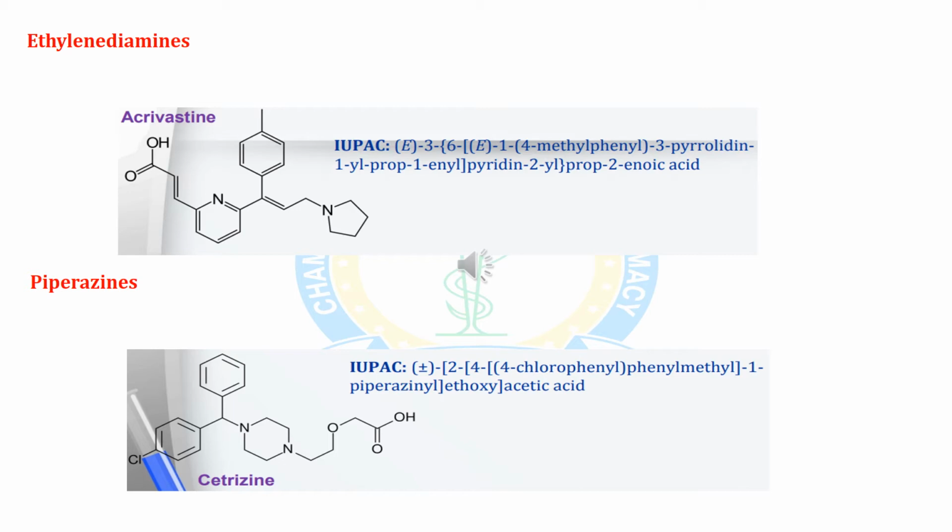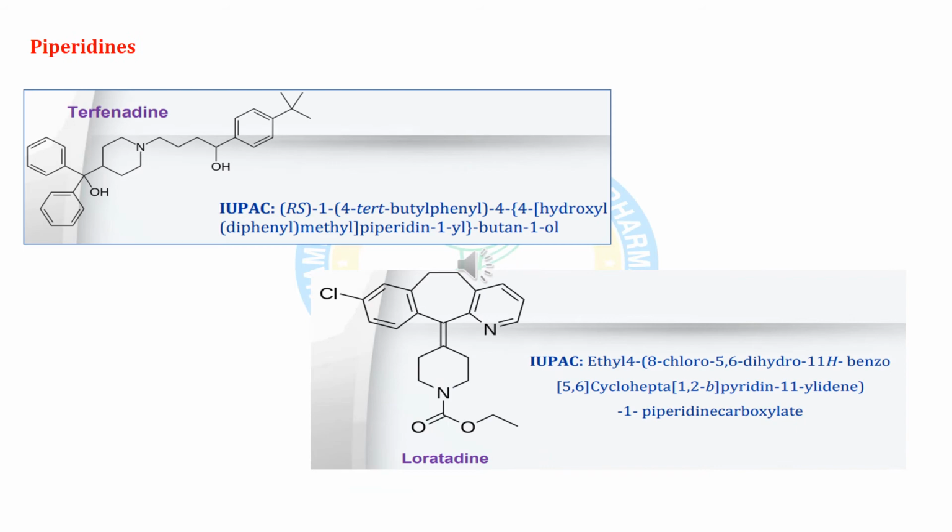Next class in second generation is piperazines. In this class, the drug is cetirizine. It is among the highest selling drugs in antihistamines by various companies. Right now we are coming to the next class of second generation, piperidines. In this, the structures are terfenadine and loratadine. These both drugs are highly marketed in the market, and they come in the piperidine class because they contain piperidine as a central moiety or ring moiety.